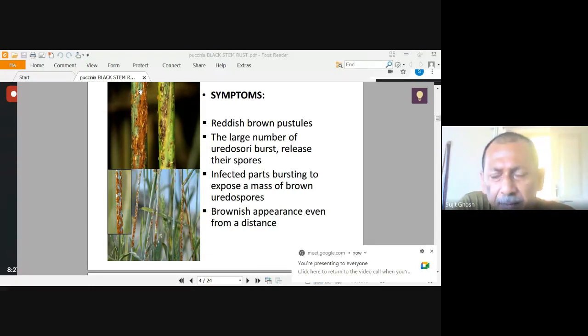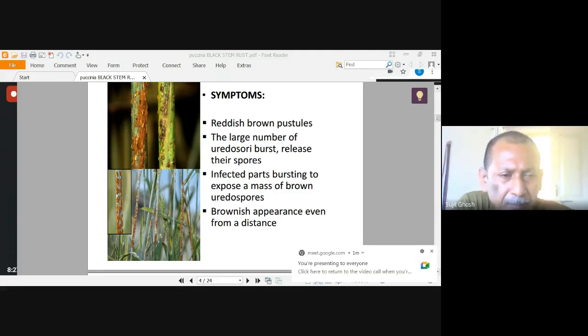In the black stage, it becomes the Teliospore stage. As it is in the Urediniospore stage, from a long distance it would look like a brown field or brown appearance.